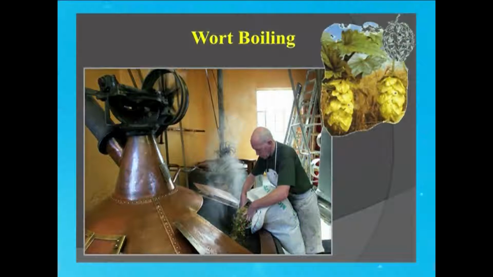Mashing generates a liquid which is known as wort. Sometimes we call it sweet wort, meaning all the starches have been degraded mostly into glucose and maltose. Now these two components will be the food material for yeast. But right after the production of wort, we have another important step in beer making, and that is the wort boiling step, where incorporation of hops is important. We can see here hops are being added to the wort which is being boiled in a copper kettle.